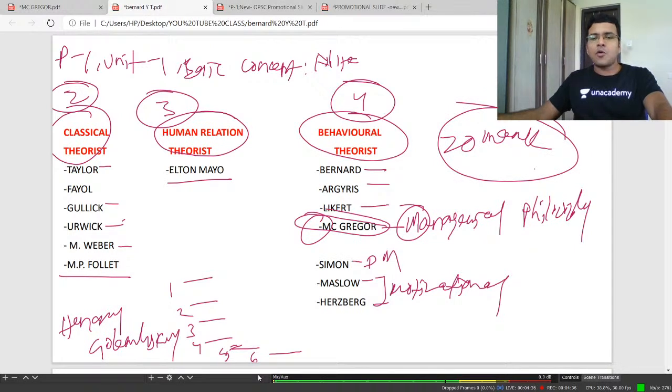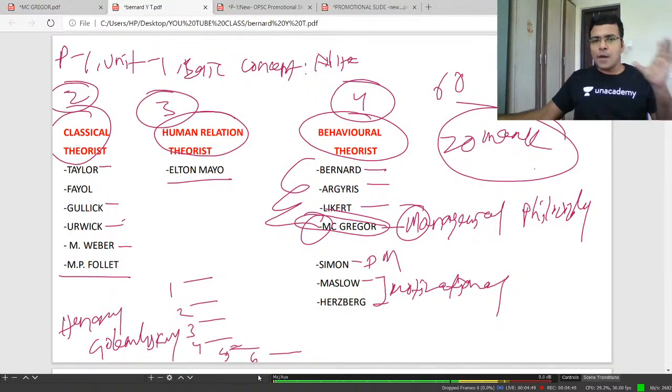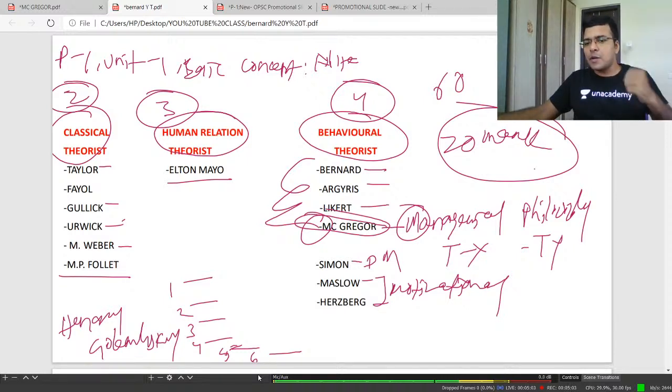So that is your introduction, and it can come as a 20-mark question. Individually McGregor can come as a 20-mark question, but along with other theories it may be a 60-marker. If they want all four theories, it may become a 60-mark question. You write the intro, after that the body: managerial philosophy, theory X, theory Y. Theory X is classical managerial philosophy, and just opposite to it, Theory Y is behavioral managerial philosophy. You can write the answer. After that, you write the conclusion.